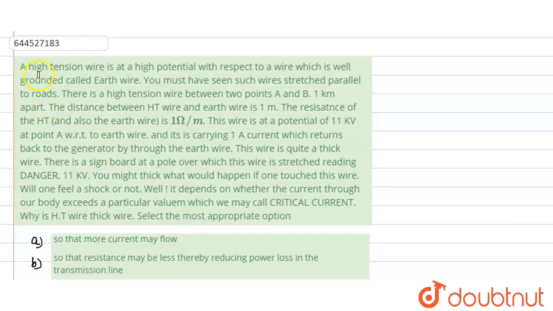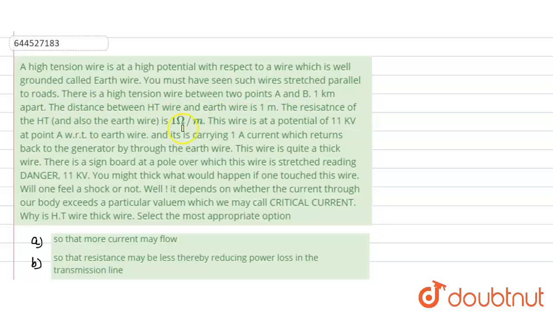Hello everyone, let us start with our question. In this question, it is given that there is a high tension wire which is at a high potential with respect to the wire which is well grounded, called the earth wire. Now, you must have seen such wire stretched parallel to the road. There is a high tension wire between points A and B, 1 kilometer apart. Now, the distance between the high tension wire and the earth is 1 meter.